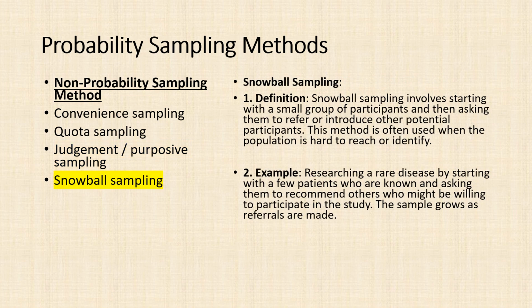Snowball sampling. 1. Definition: snowball sampling involves starting with a small group of participants and then asking them to refer or introduce other potential participants. This method is often used when the population is hard to reach or identify. 2. Example: researching a rare disease by starting with a few patients who are known and asking them to recommend others who might be willing to participate in the study. The sample grows as referrals are made.